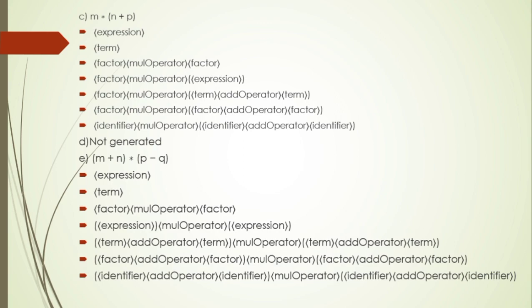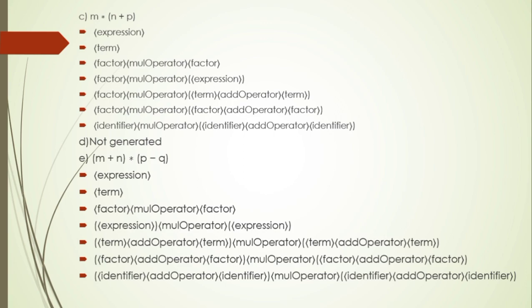Similarly, M star N plus P: expression, term, factor, multiply operator, factor. Here the expression is N plus P, factor, multiply operator, term, the term is N, add operator, and again term which is P, factor, multiply operator, factor, add operator, factor, and lastly identifier, multiply operator, identifier, add operator, identifier.